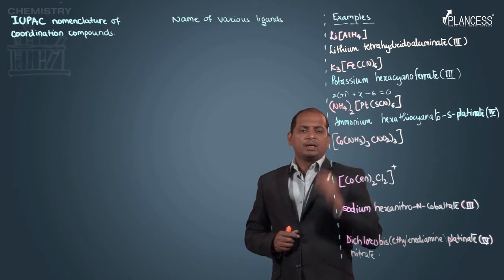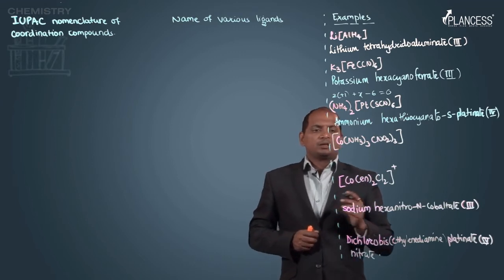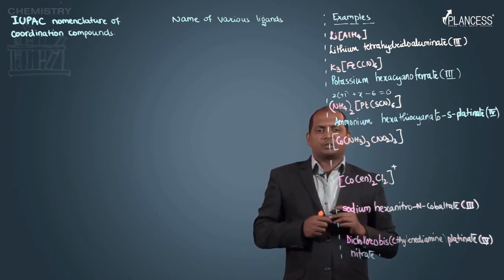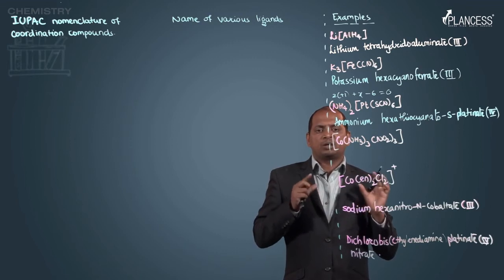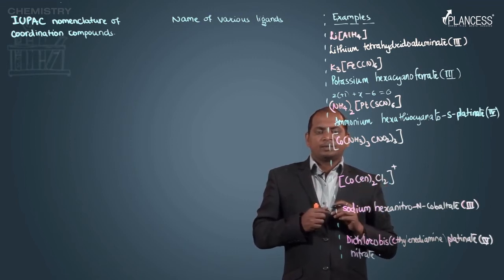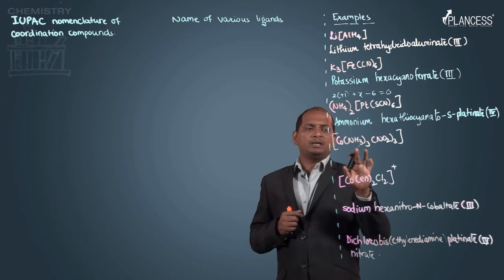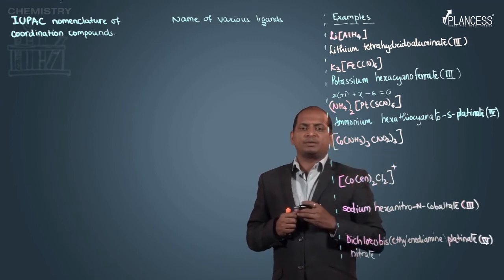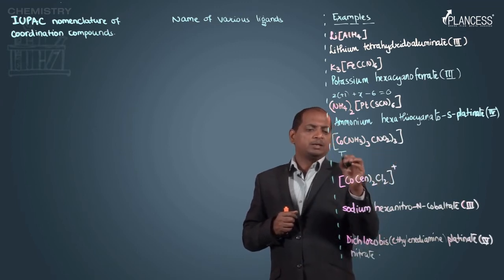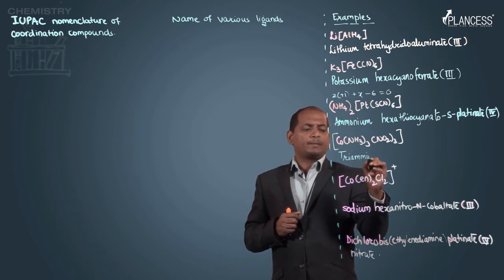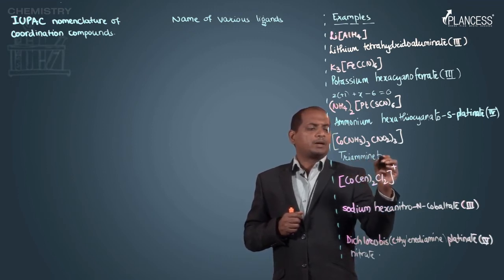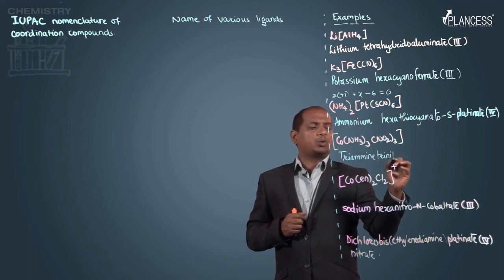Okay. Now here there is only one coordination sphere. So, this is a neutral complex. So, we start with ammine and nitro. Obviously, we have to start from ammine, triammine, trinitro.